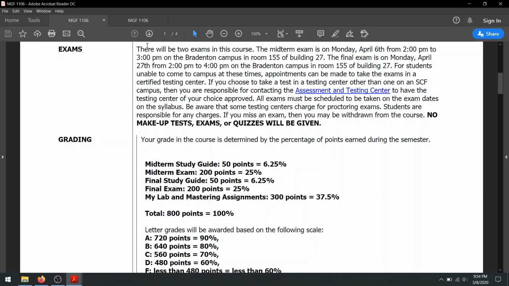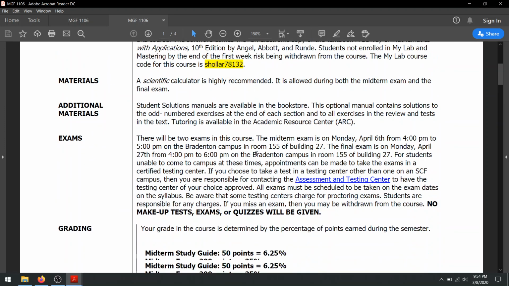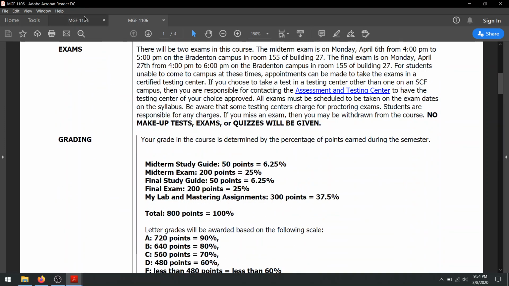I really want to focus on this paragraph, and I'll do it on the other syllabus as well for the other course. So if you're registered for the CRN 23297, again, everything happens at 2 p.m. for you. So the orientation's at 2, is 2 to 3. Your midterm is 2 to 3. Your final exam is 2 to 4.